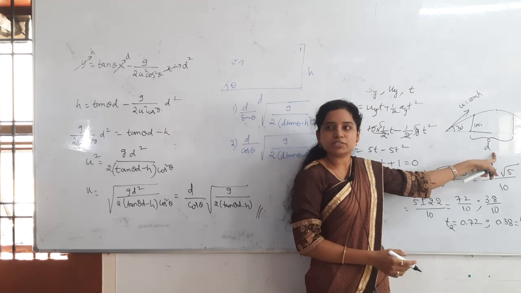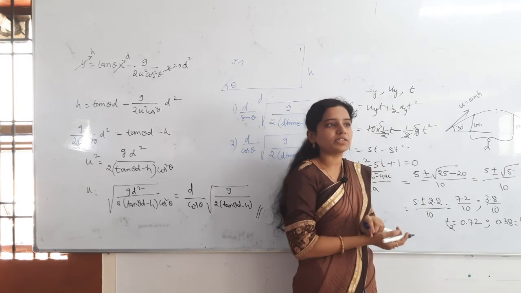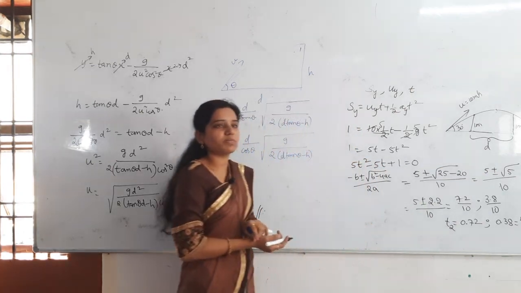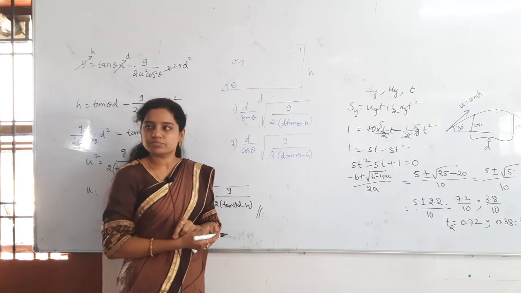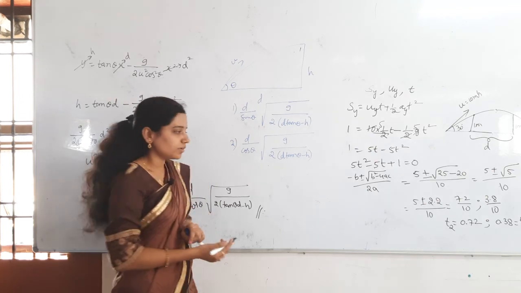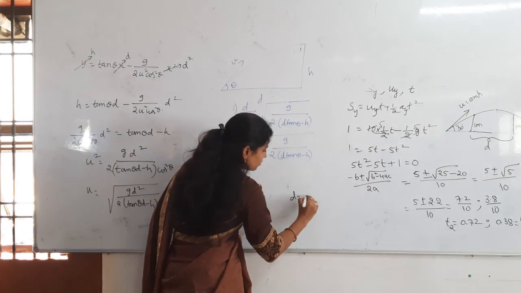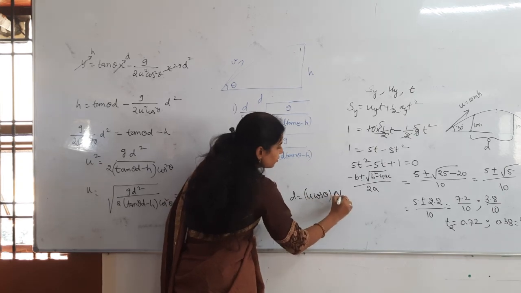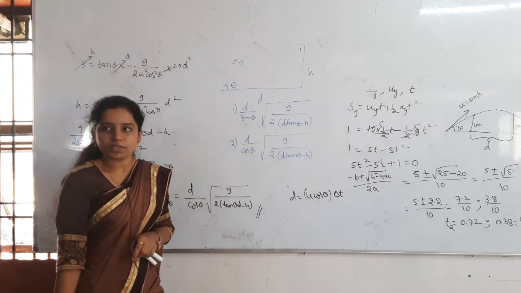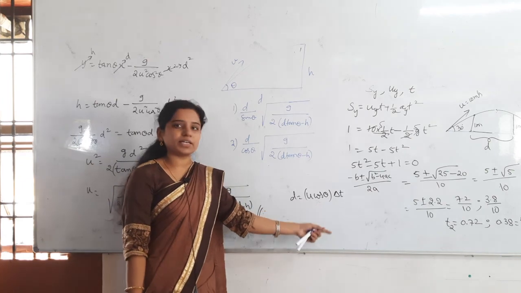I can find out the distance. How can you find out the distance? Distance is equals to what is the formula? Velocity into time. So distance is equals to u cos theta into time, nothing but delta t. Then u cos theta into delta t gives you the answer.